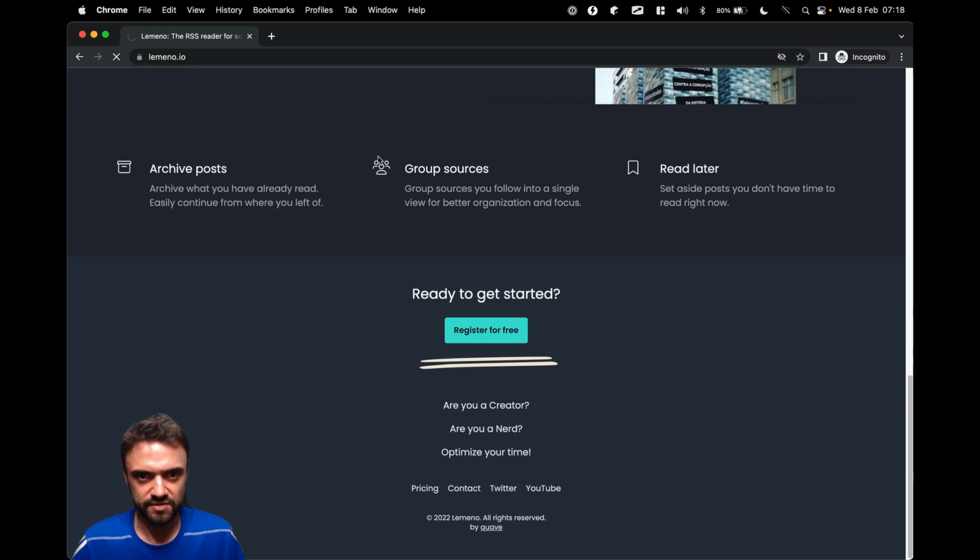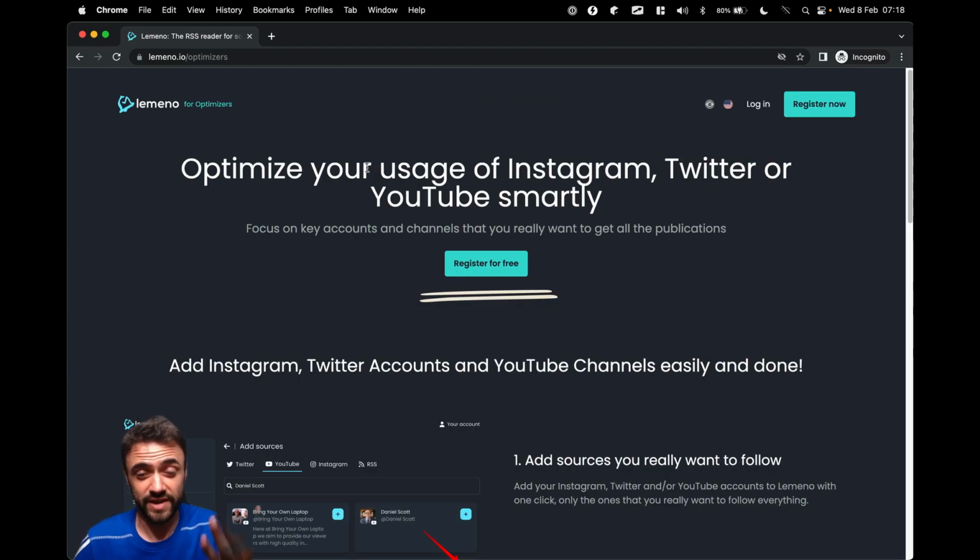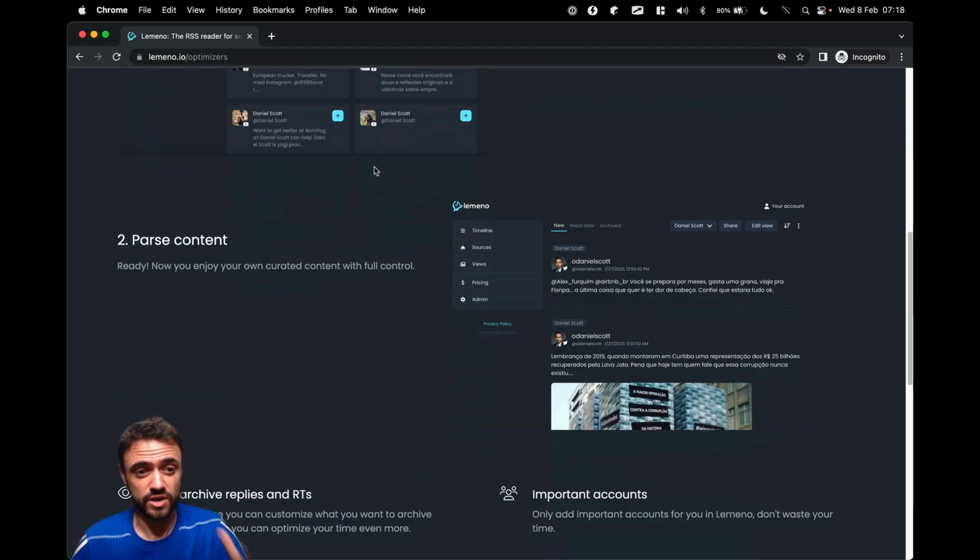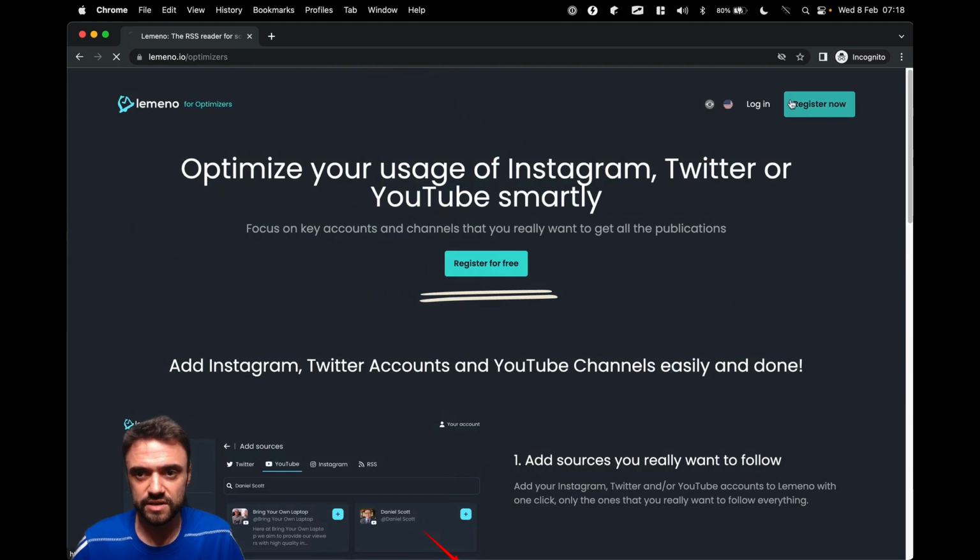For example, if you want to save time, that's the way that I use, and that's why I created Lemeno in the first place. It's just to organize the content. But anyway, let's see the app.